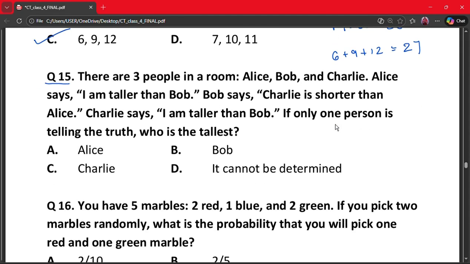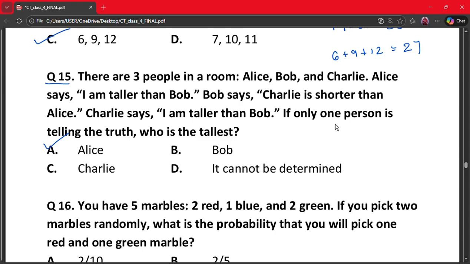There are three people in a room, Alice, Bob and Charlie. Alice says I am taller than Bob. Bob says Charlie is shorter than Alice, and Charlie says I am taller than Bob. If only one person is telling the truth, who is the tallest? A. Alice, B. Bob, C. Charlie, and D. It cannot be determined. The correct answer is option A, that is Alice.